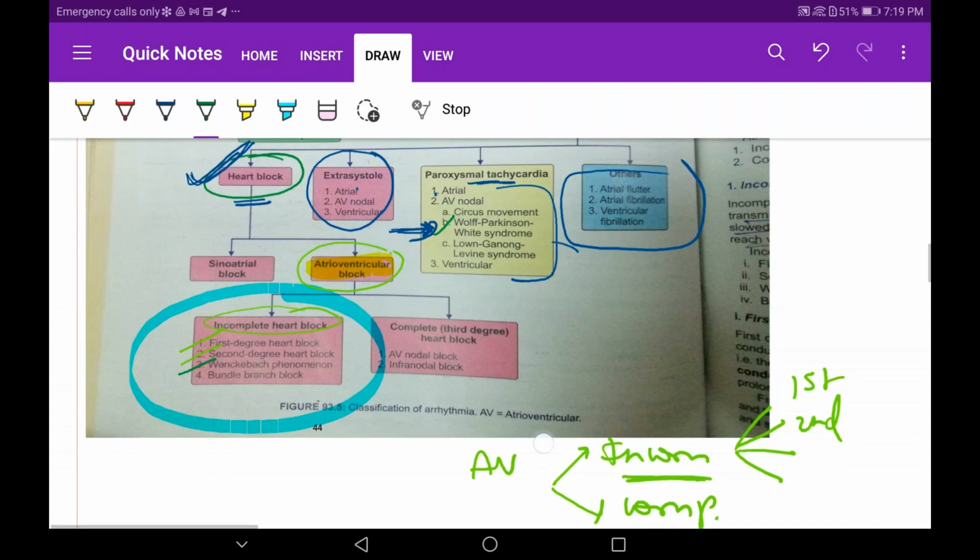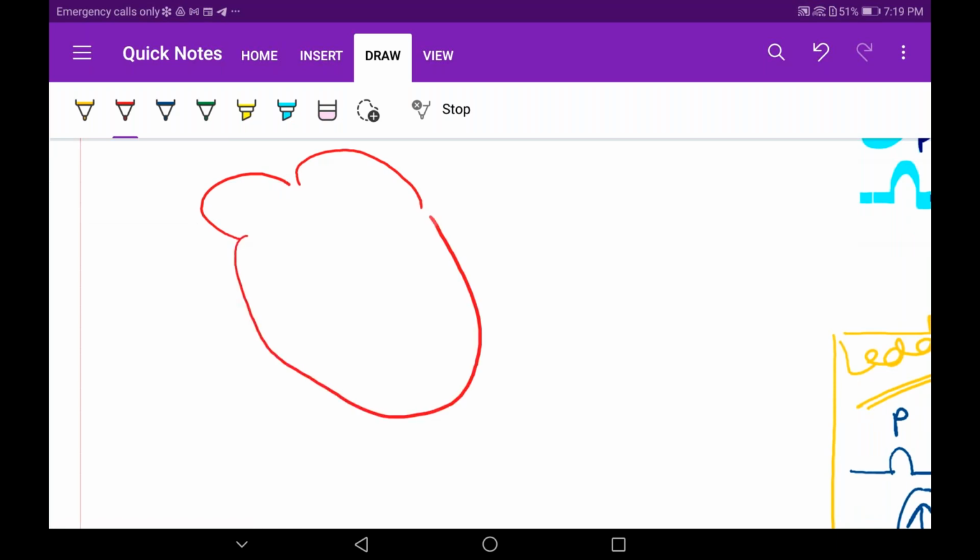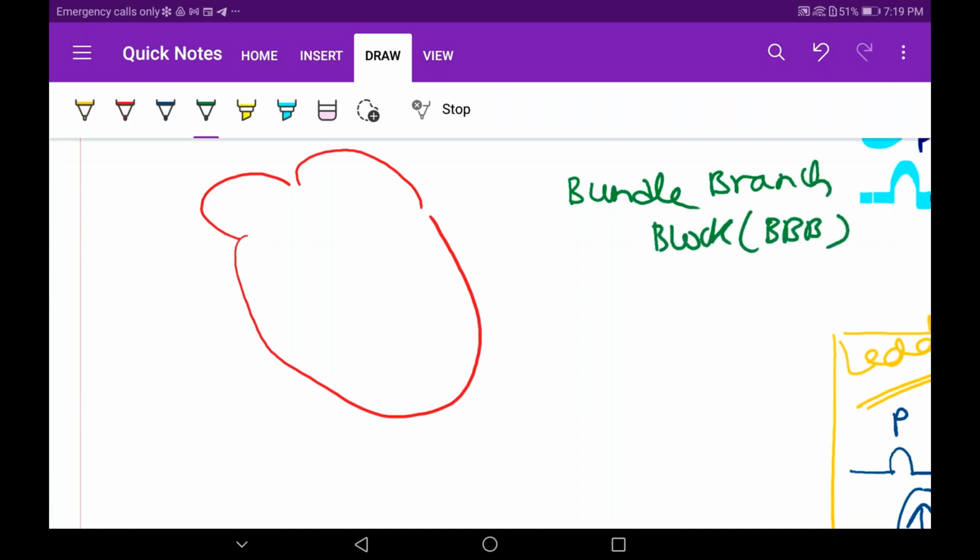Now the last phenomenon, bundle branch block. The thing is in the name only. What do I mean by bundle branch? We know that there is the bundle of His, right? So the name I have given for it is bundle branch block, or BBB. Wenckebach's was Mobitz type 1. This is Mobitz type 2. So what are the two names? Bundle branch block or Mobitz type 2.